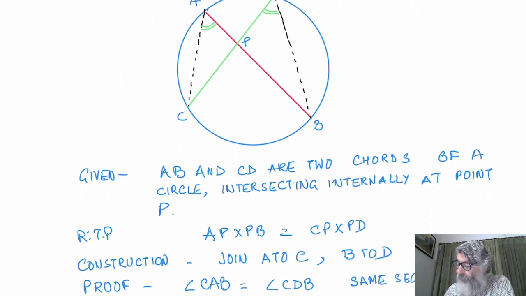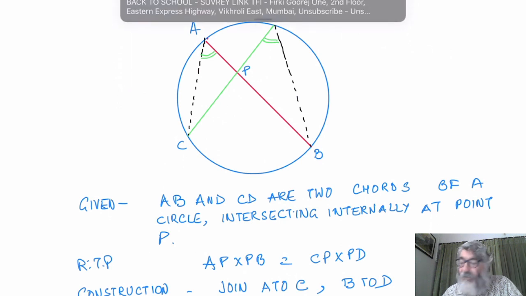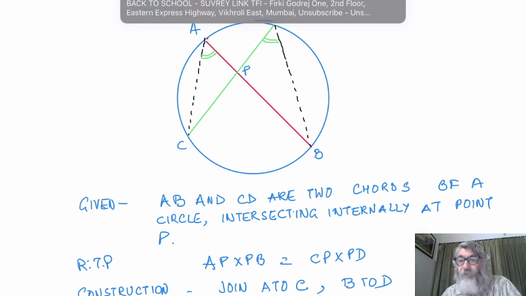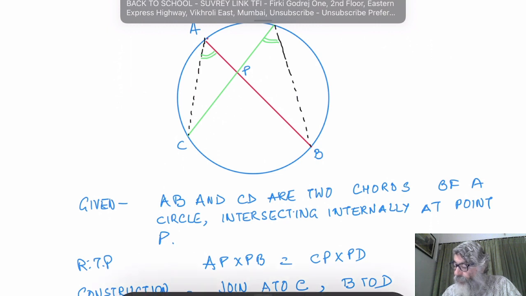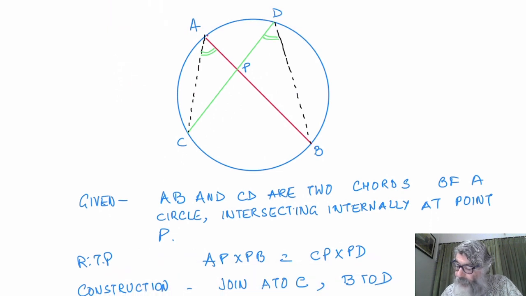Angles in the same segment of a circle are always equal. CAB will be equal to CDB. Same property I will use for the other angle. Which is the other angle? I'll draw it with another color so that it is clear to you. This angle is equal to this angle.